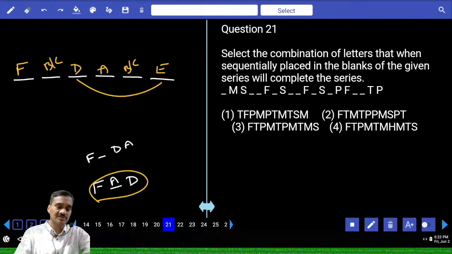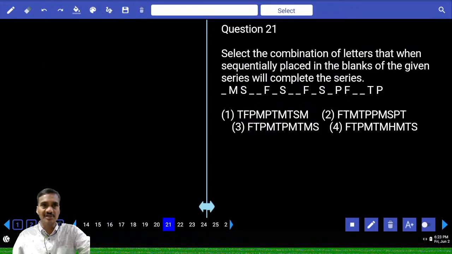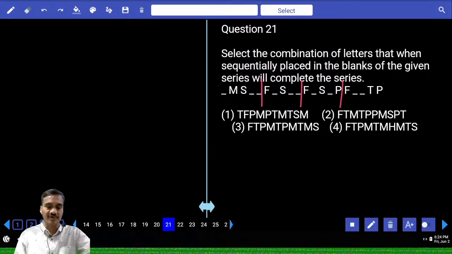Then next 21st. Now in this 21, total elements. How many elements are there? 3, 4, 5, and 1, 2, 3, 4, 5, 1, 2, 3, 4. All together we have some 20. 20 can be written as 4 into 5 or 5 into 4.